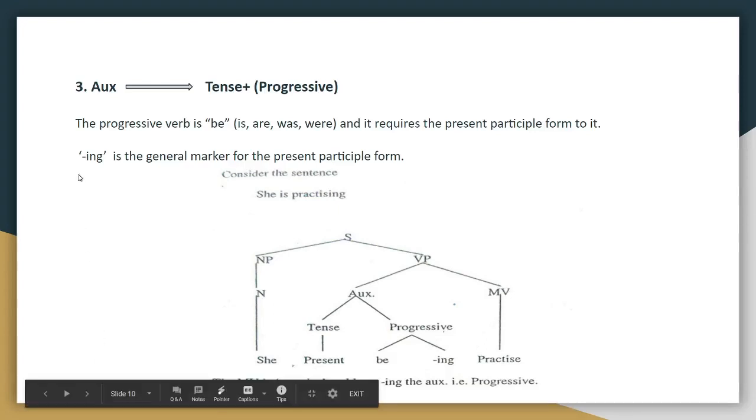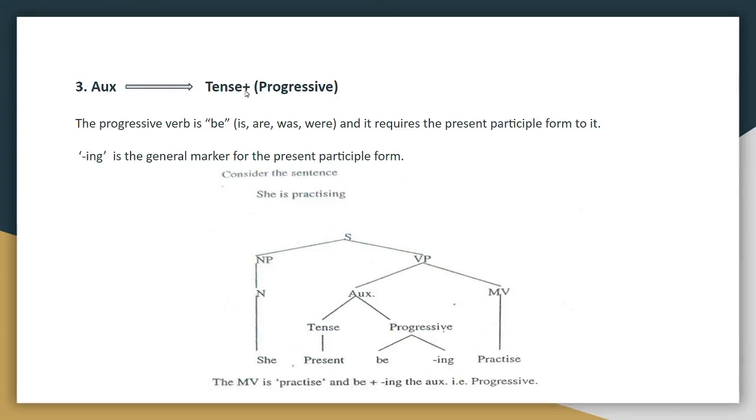Coming to the third combination, an auxiliary can also contain a progressive tense. So it can be rewritten as tense plus progressive. So what's the combination of progressive? Be plus ing. A progressive is be, so the different forms of be are is, are, was, were, and it requires the present participle. So what do you mean by present participle? ING form. Yes, ING form is the present participle form of a verb. ING is the general marker for the present participle form.